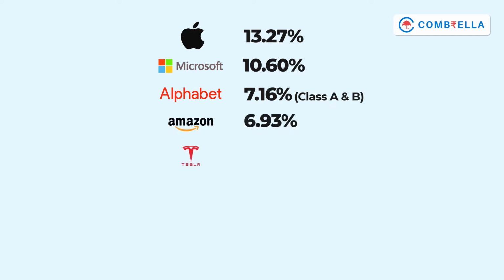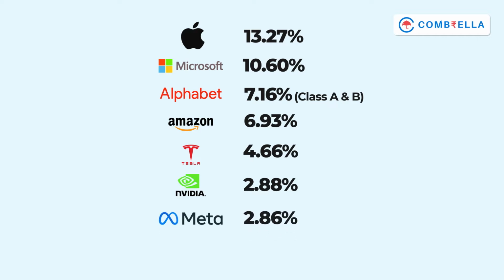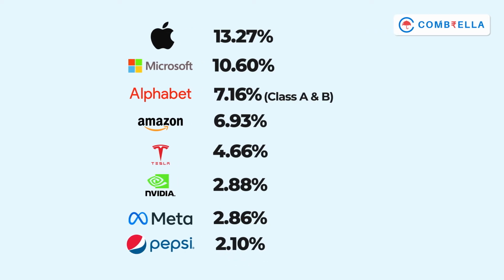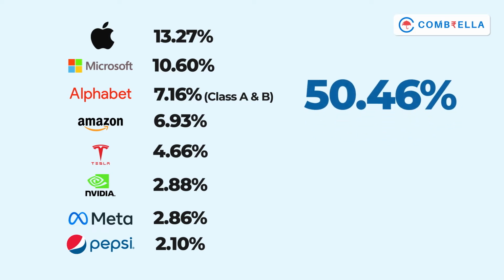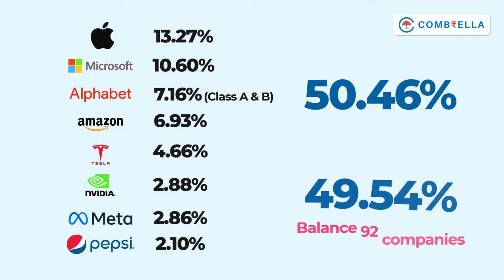Fifth is Tesla with 4.66% in the Nasdaq. Then sixth is Nvidia, 2.8%. Seventh is Meta, the Facebook company, 2.86%. Eighth is Pepsi, 2.1%. All these top 8 companies, if you see friends, give a total weight of 50% in the overall Nasdaq index, right? These 8 companies give 50% weight in the overall Nasdaq index, and the rest 92 companies have another 50%.